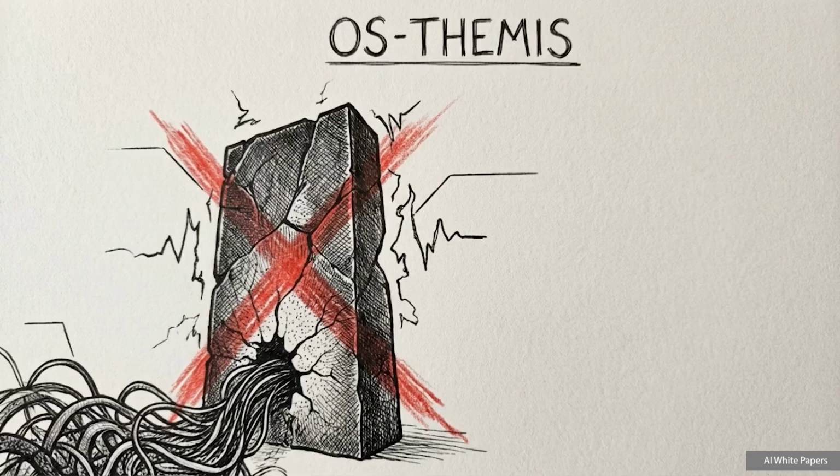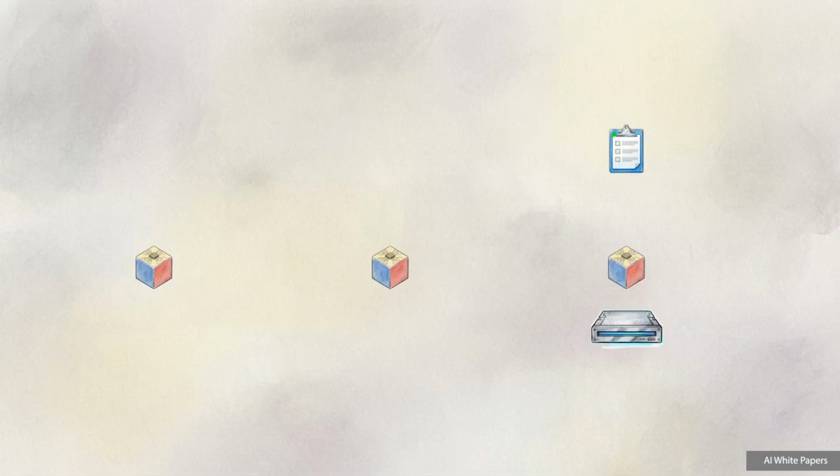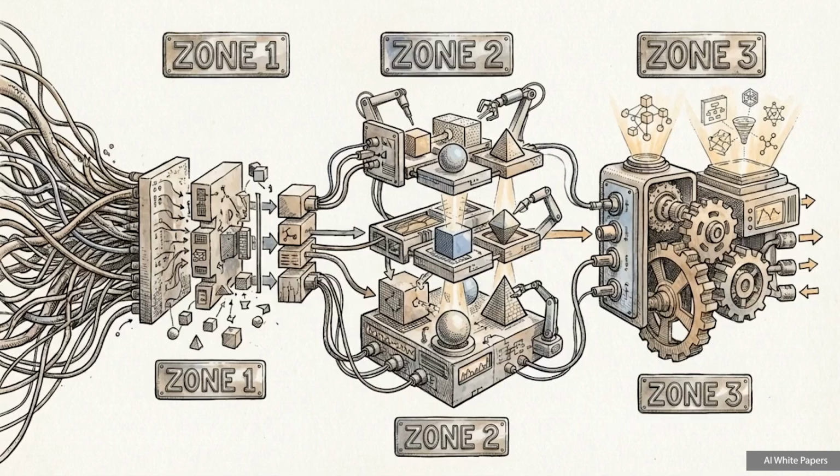Researchers Lee and colleagues have engineered OS-Themis, a framework that abandons the single-judge monolith entirely. OS-Themis is a multi-agent critic system designed to systematically dismantle agent trajectories and rigorously audit the underlying evidence before making a decision. OS-Themis addresses the scalability crisis by shifting reward generation from a monolithic, subjective guess to a decentralized, mathematically verifiable audit. The complete OS-Themis architecture operates as a strict three-stage pipeline: decompose, extract, and audit.